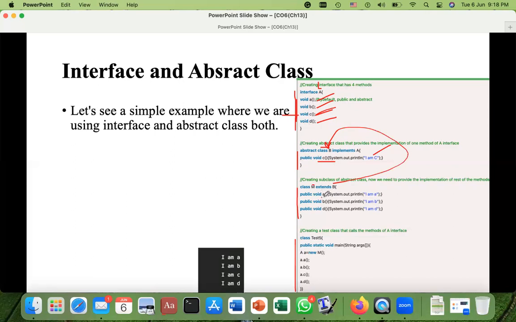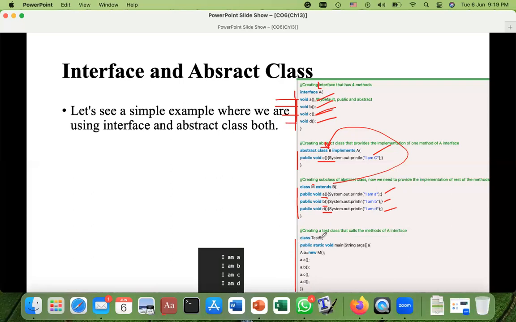And here we are writing the body of this A abstract method, I am A, and the body of the B method, we are just printing I am B, and the body of the D method, here we have one statement, I am D. But these statements will not give you the output until you deal with them in the main program.